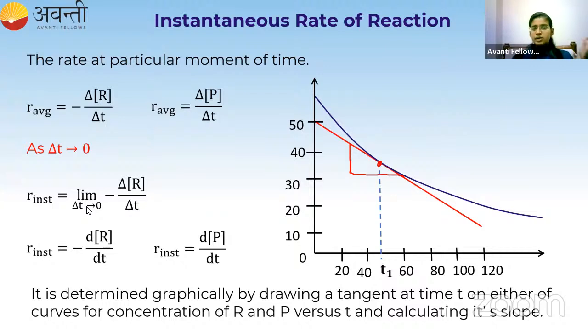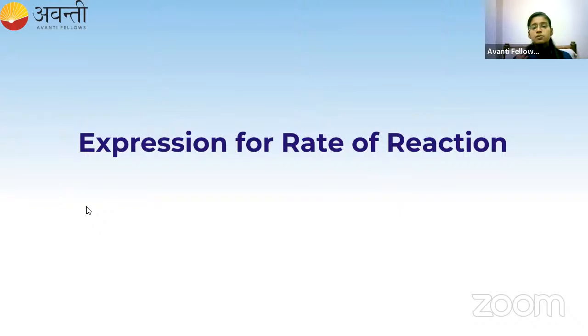Average means delta, instantaneous means you have to put d. Otherwise, the expressions are going to be the same. If you're calculating the rate for a particular interval of time, it is average. If you're calculating at a particular time, at one moment, it is called instantaneous. Very easy.